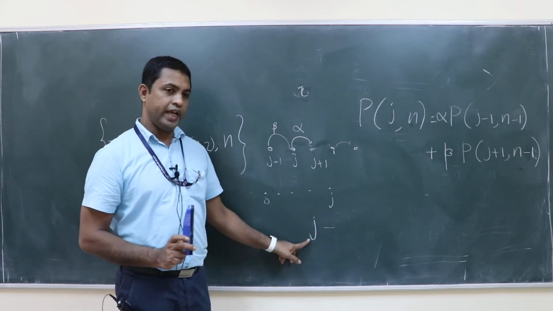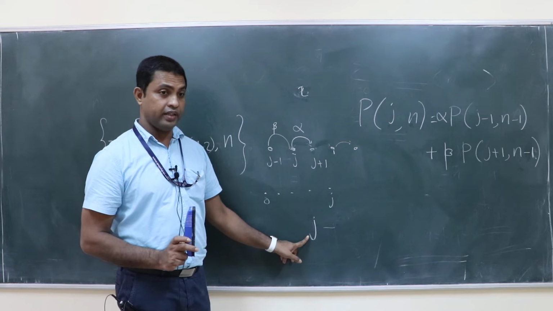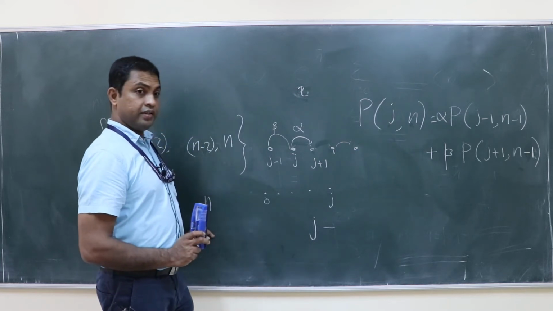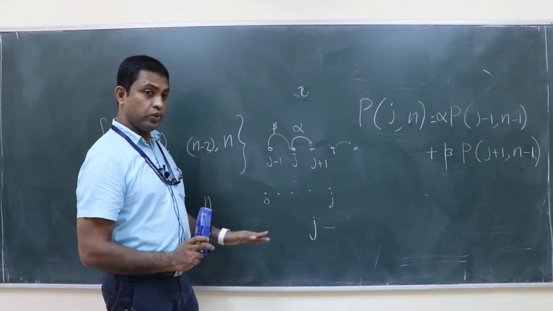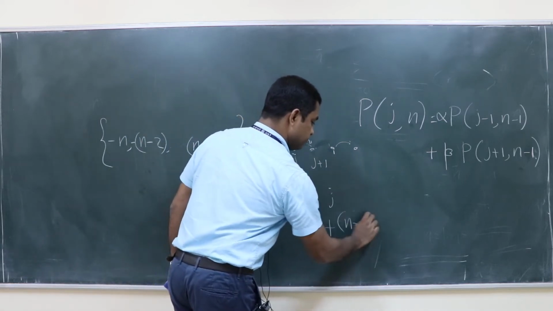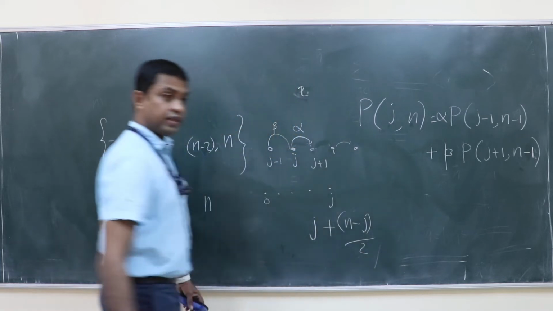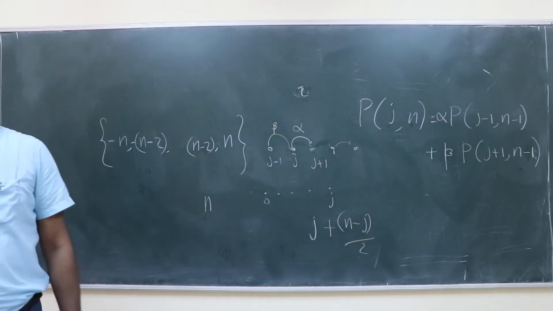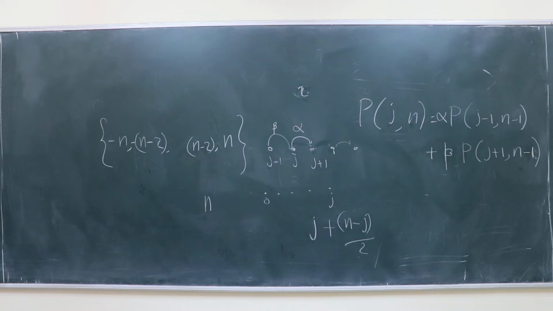The minimum j is clear. At least j you should take, and the total is n. So n minus j by 2, that means plus n minus. Is it correct? Yes, sir. Right? So what is that equal to?